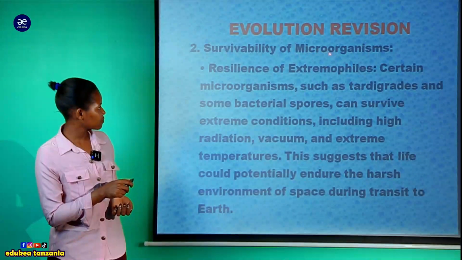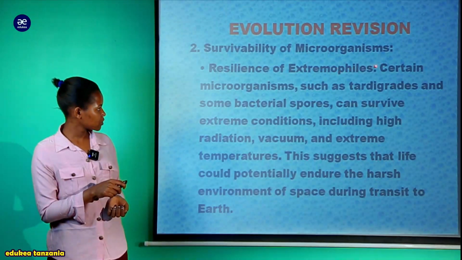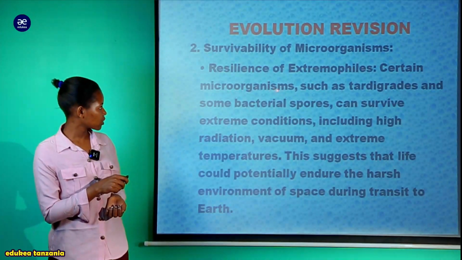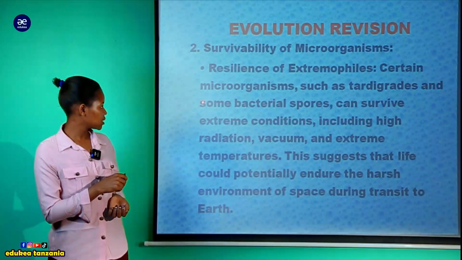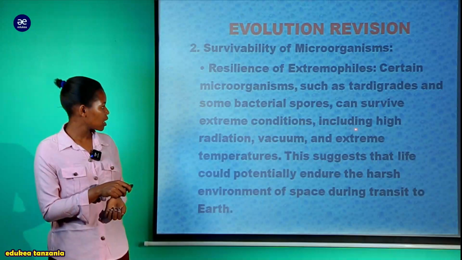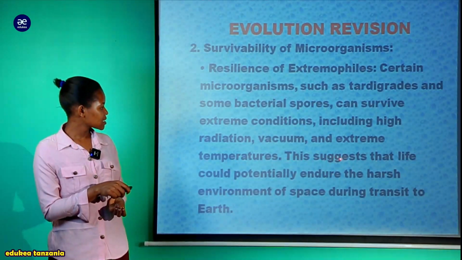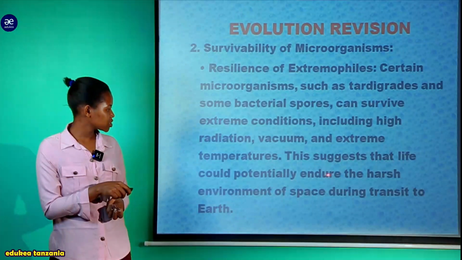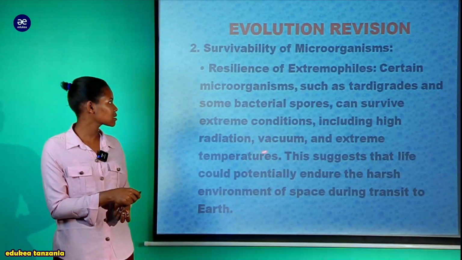Another one is survivability of microorganism, resilience of extremophiles. Certain microorganisms such as tardigrades and some bacterial spores can survive extreme conditions, including high radiation, vacuum, and extreme temperatures. This suggests that life could potentially endure the harsh environment of space during transit to Earth.